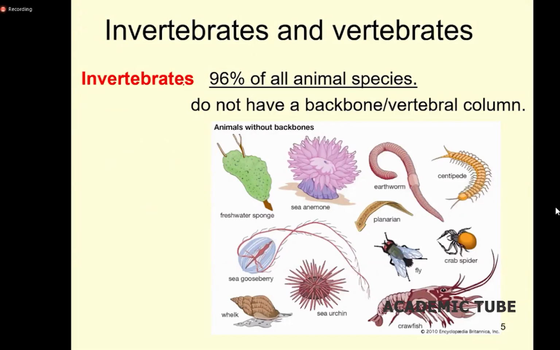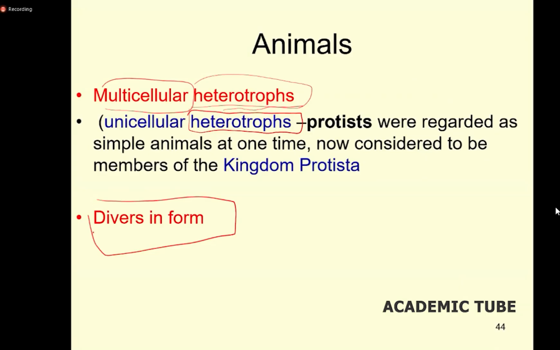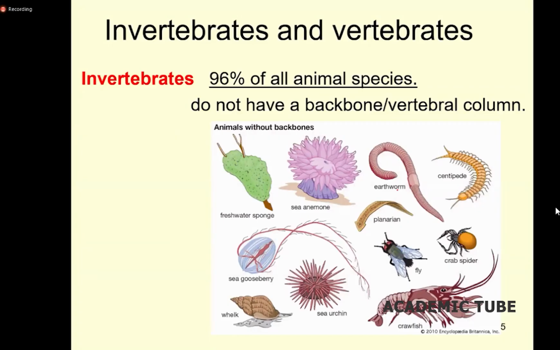And these animals are diverse. There is a large number of animals. The majority of the animals, about 96%, are invertebrates.